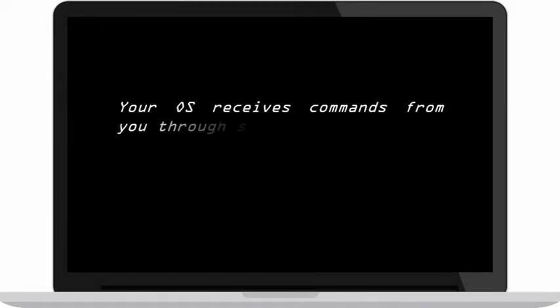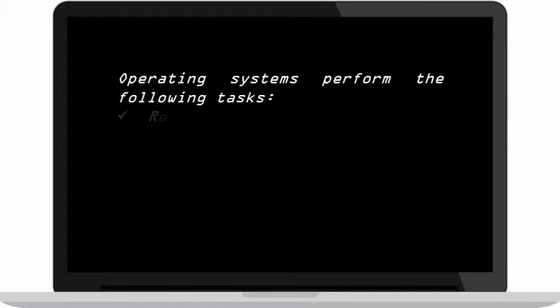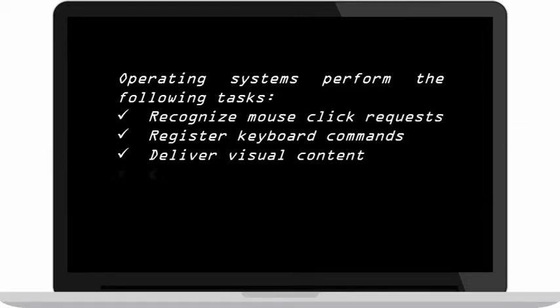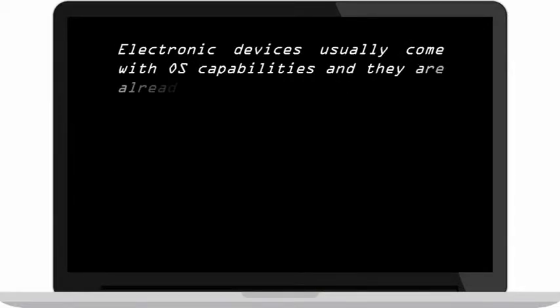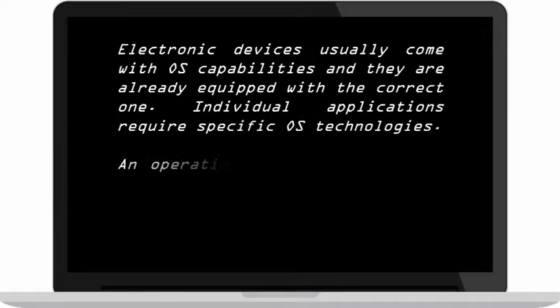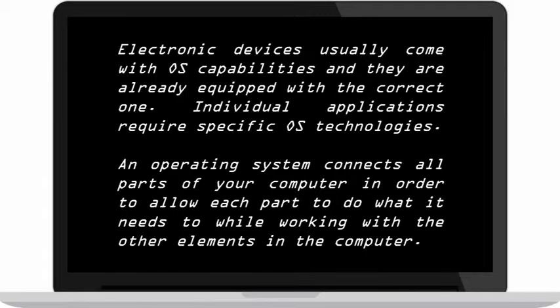Your OS receives commands from you through some of these devices and then delivers them to the correct places to process your request. Operating systems perform the following tasks: recognize mouse click requests, register keyboard commands, deliver visual content, connect to printers, ports, drives, etc., and organize content. Electronic devices usually come with OS capabilities and are already equipped with the correct one. Individual applications require specific OS technologies.